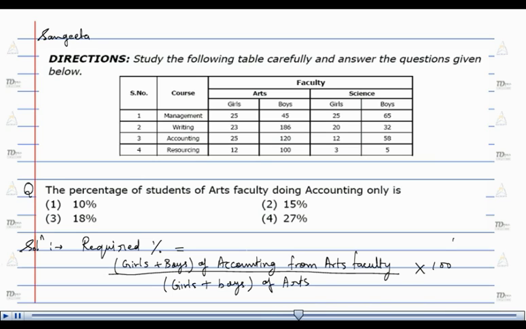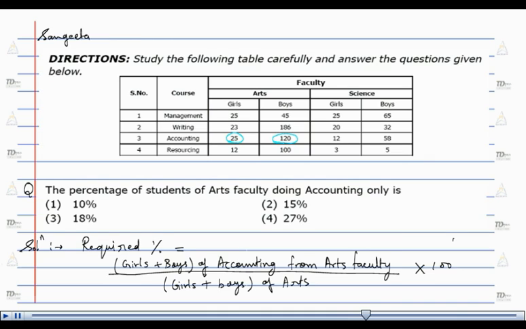total number of students are 25 plus 120, and 25 plus 120 whole upon 536 into 100. Because the total number of girls is 85 in art and total number of boys in art is 451.